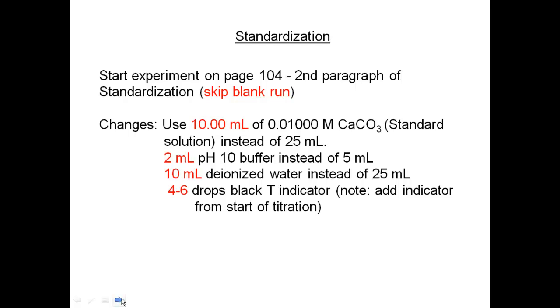We're cutting back the pH 10 buffer. We're using 2 milliliters instead of 5. Deionized water, we're cutting that back as well. We're using 10 milliliters of DI water. And of the black tea indicator, we're using 4 to 6 drops. Note in the lab procedure, they say to add it later when you get close to the endpoint. Let's not worry about that. We'll add the indicator from the start. So you have your sample ready to go and do your titration until it changes from red to blue.